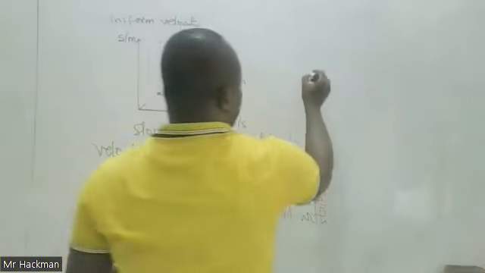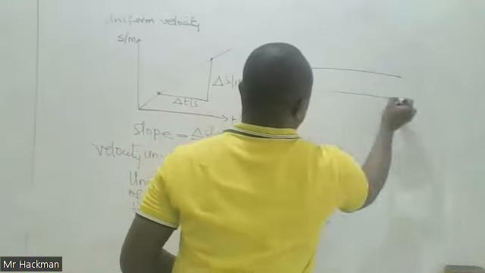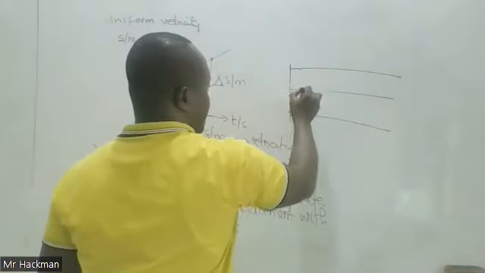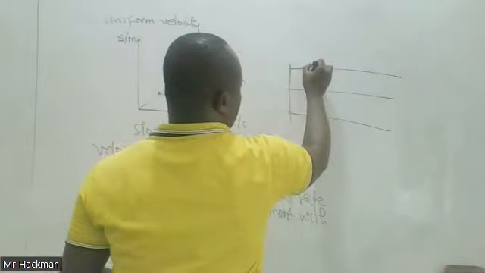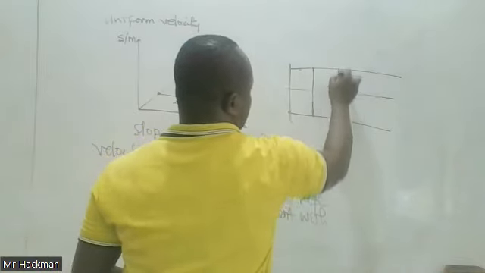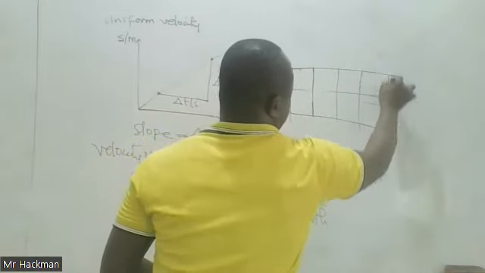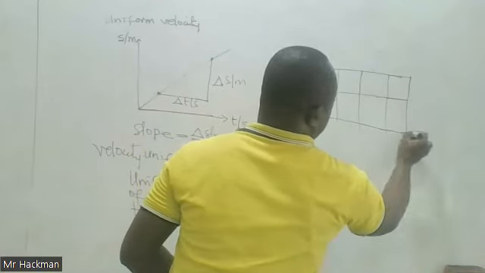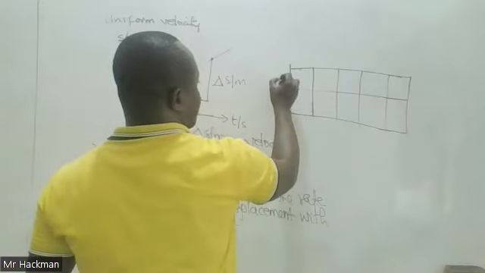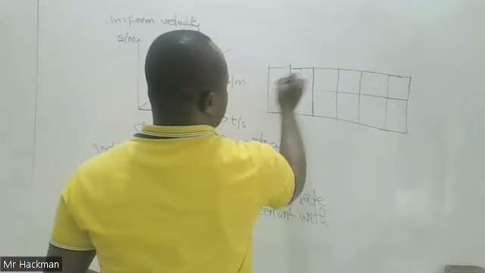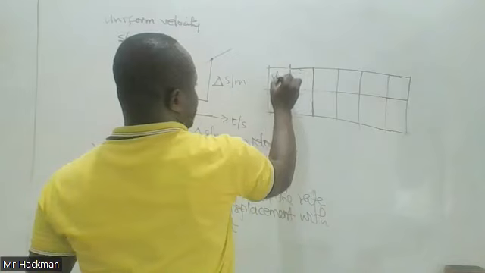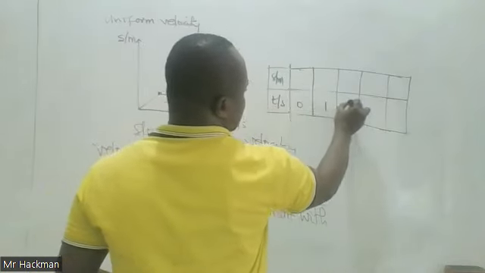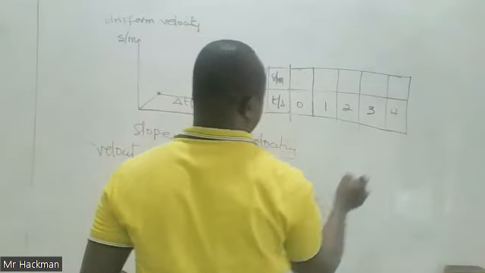So let's quickly use data. This is displacement time. So time 0, 1, 2, 3, 4.